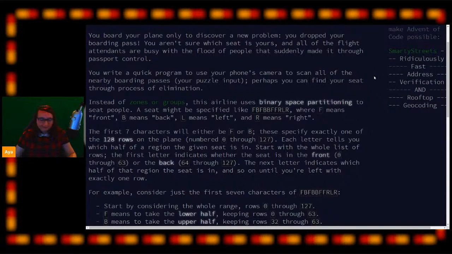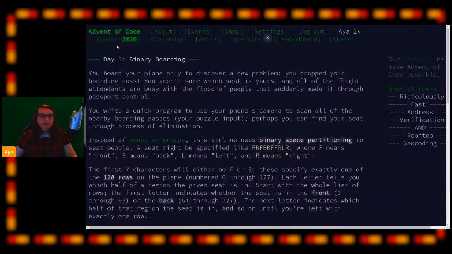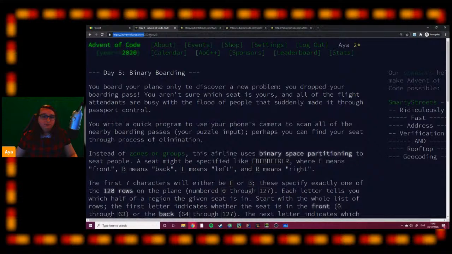Can you paste that into code link in chat? Absolutely. Let me just get the link for you.